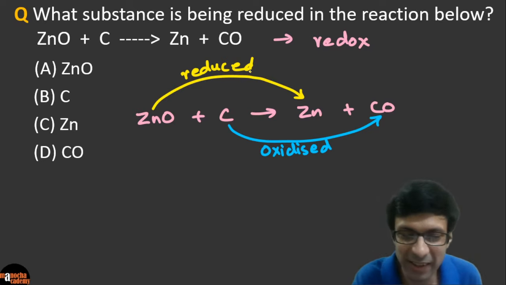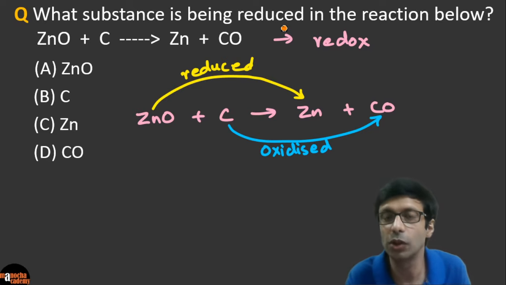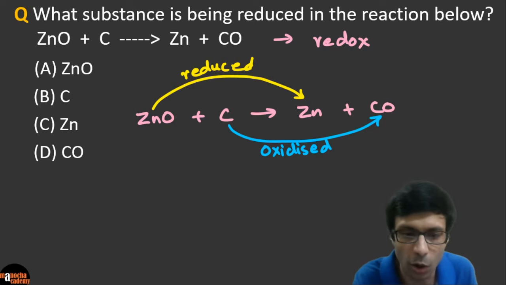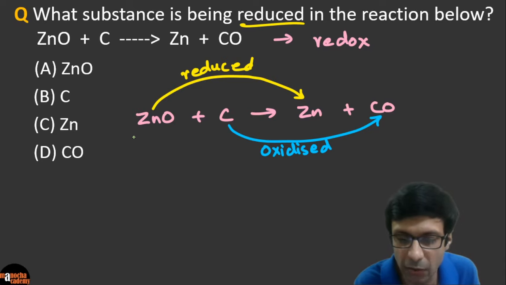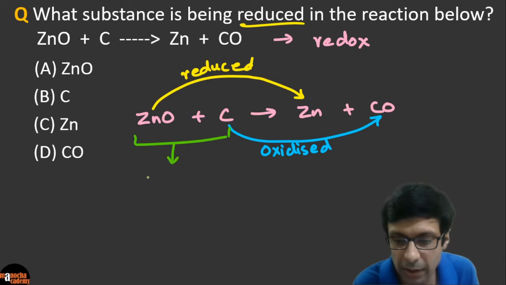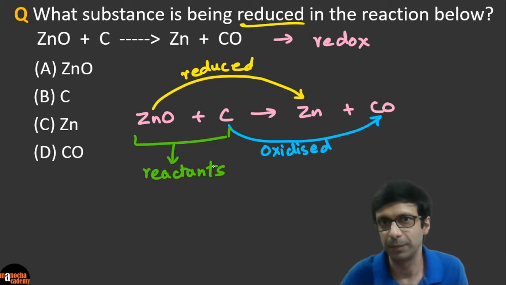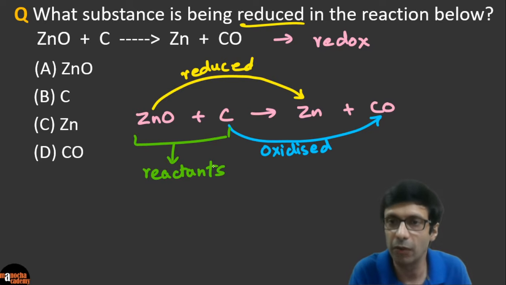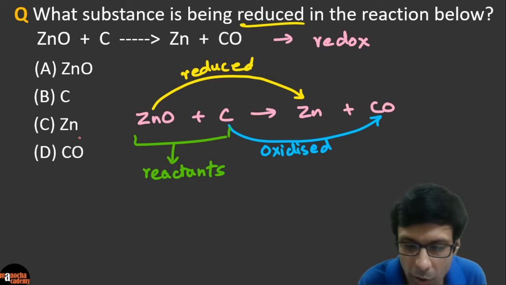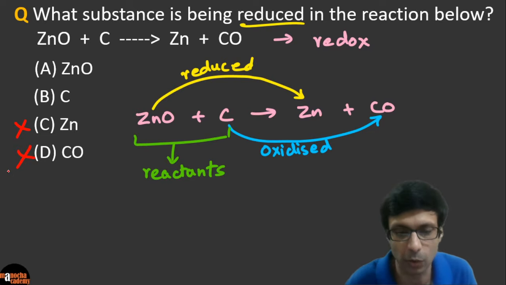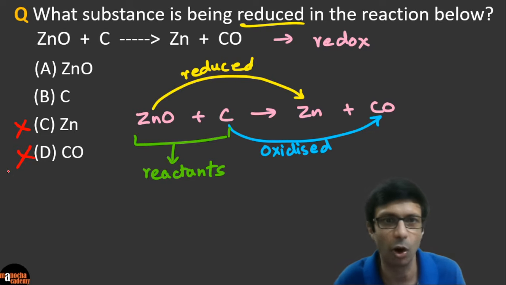Okay guys, and so now who's being reduced, oxidized? Whenever they ask this question, who's the one that is reduced or oxidized? Please remember one important tip here. It's always the reactants, right? So the answer is never the products. It's always one of the reactants, because the substance being reduced or oxidized is always on the left hand side. Many times people write the answer as zinc or carbon monoxide. These options are wrong because they are the products. So it can only be either A or B, right?